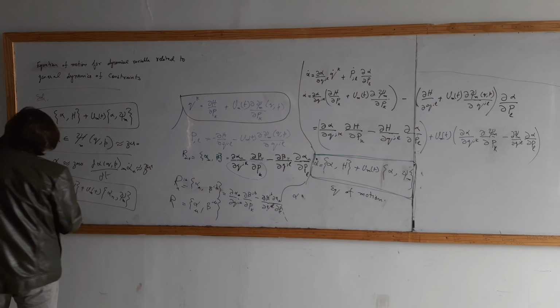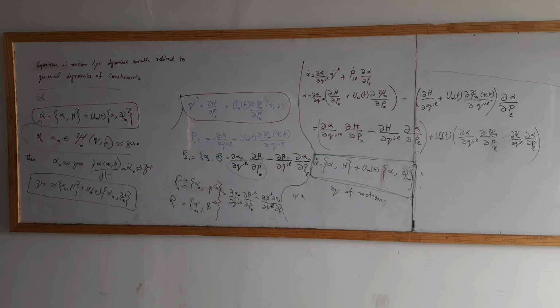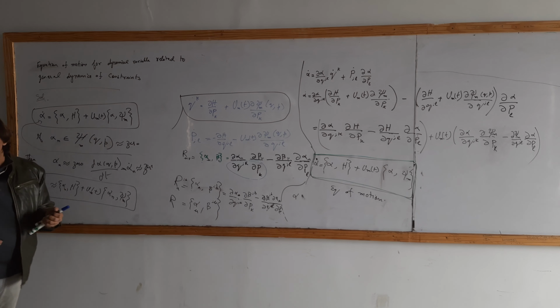In undergraduate level classical mechanics, we have studied that if something is commuting with the Hamiltonian, then its derivative will be 0. So if this term is 0, then this will become a homogeneous equation. If alpha n is commuting with that, that will be a homogeneous differential equation.